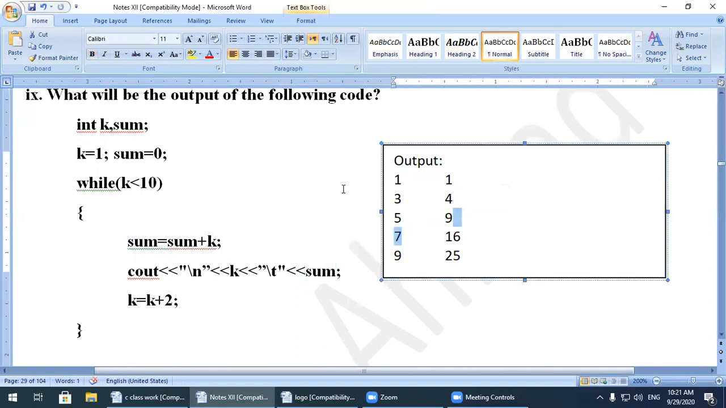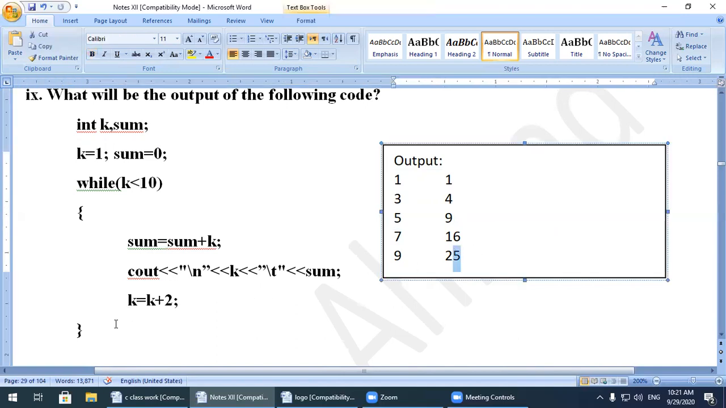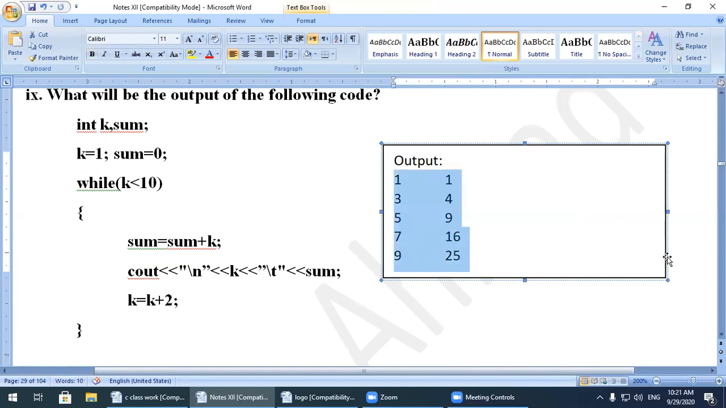So this program will be executed up to 9. The next values you will check and calculate like this. Why up to 9? Because the condition is less than, not equal to. The next value will be 11. The last value of k will be 11, and 11 is not less than 10. The condition is false. When the condition becomes false, control automatically transfers out. So this will be the output of the following code.